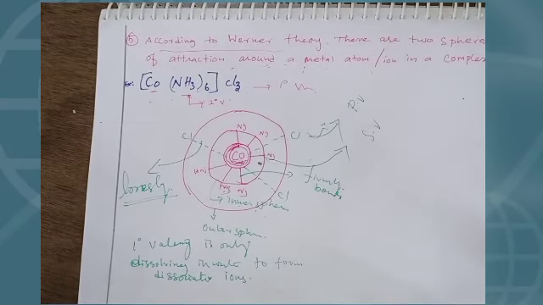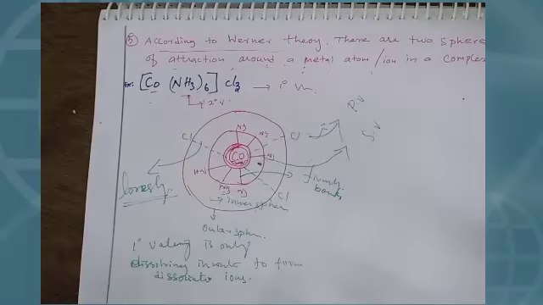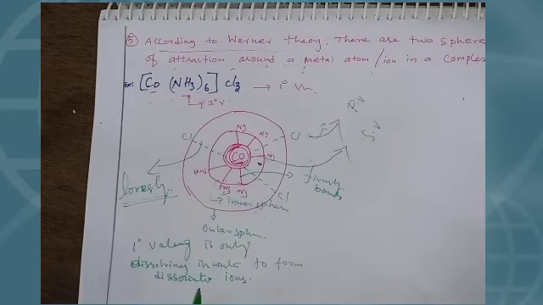The inner sphere makes the bond with the central metal atom very firmly, except the primary valencies. That's why only the primary valence dissolves in water to form dissociated ions, that means constituent ions, so those are complex ions. That's why it is non-directional. Secondary valencies are directional.